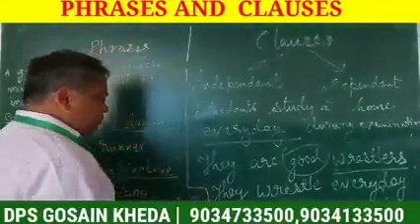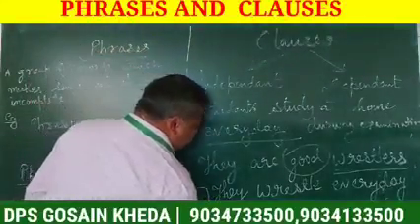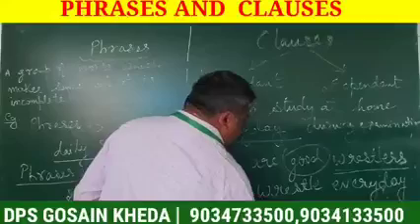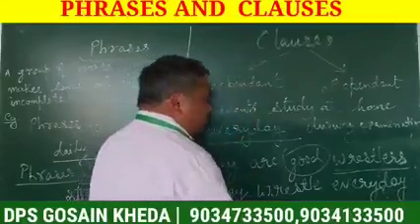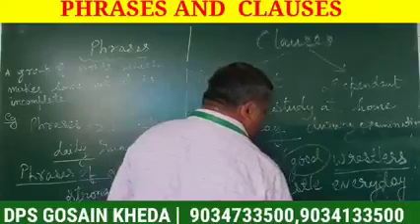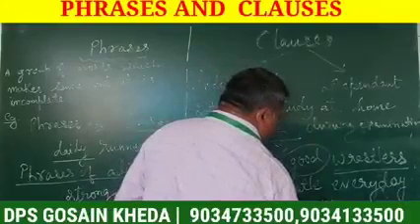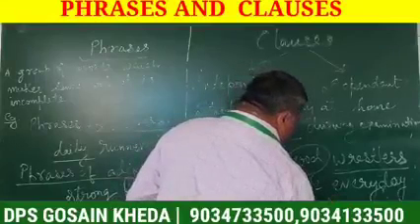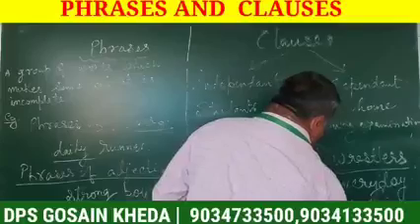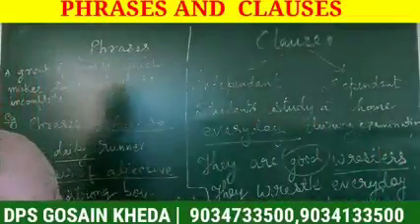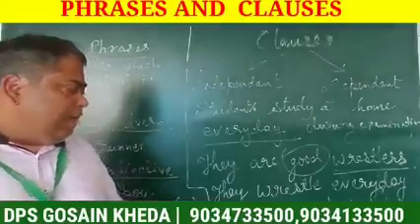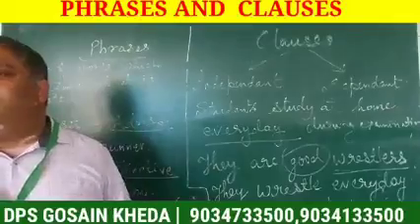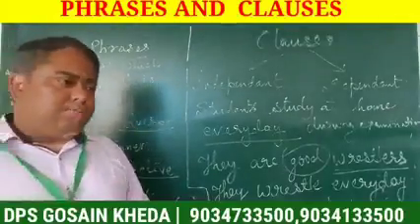Again, wrestlers eat protein diet. If I say wrestlers eat protein, here I am talking about noun and noun. So this is a clause of noun. Clear? Yes, sir.